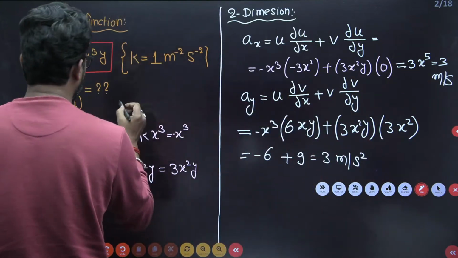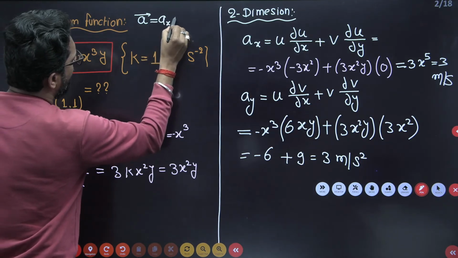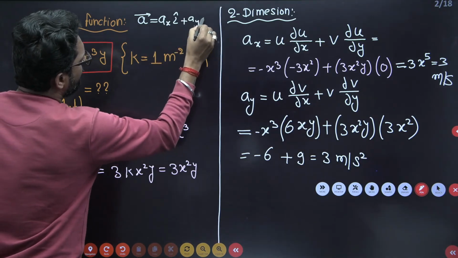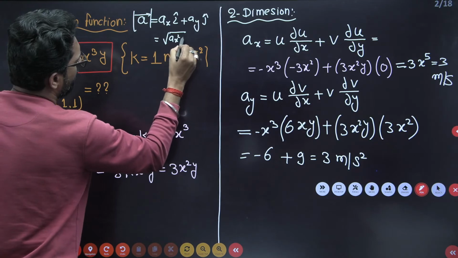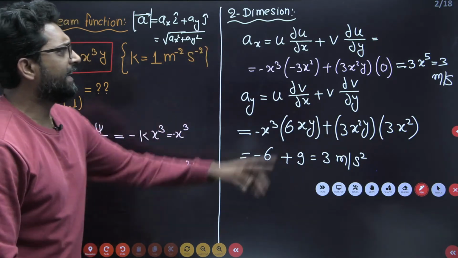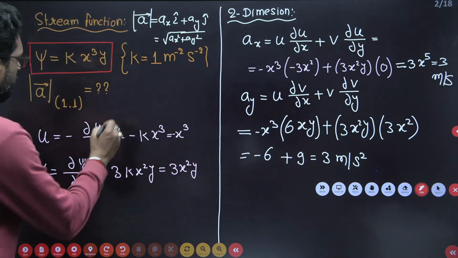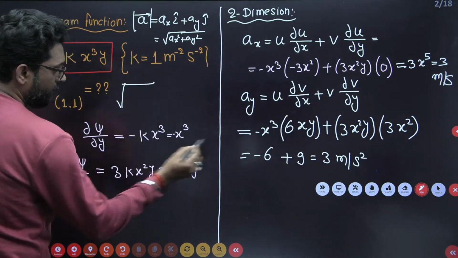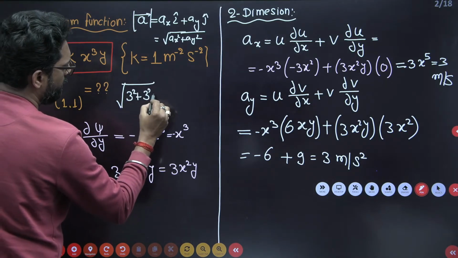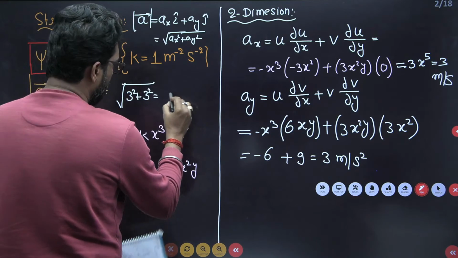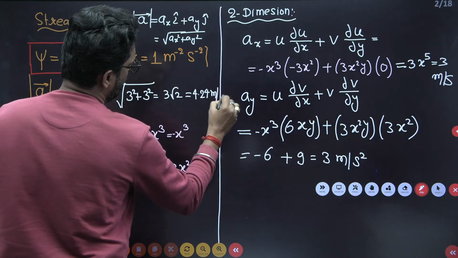Now you have to find the magnitude of this acceleration. Why? Because the acceleration vector is ax i plus ay j. If you take the magnitude, it is the square root of ax square plus ay square. Only thing is that be careful when putting the values of x and y. Okay, this is very important. So put this value here. What is the x value? x is 3 square, y is 3 square. So this is approximately 3 root 2, and 3 root 2 is 4.24 meter per second. That's it.